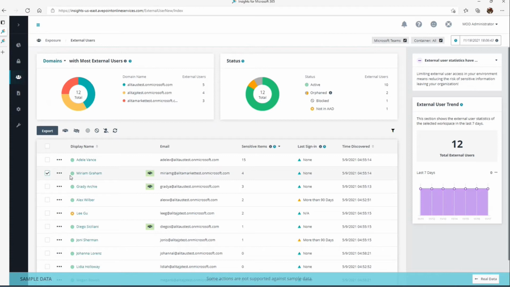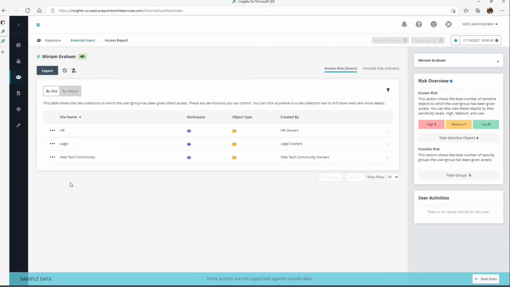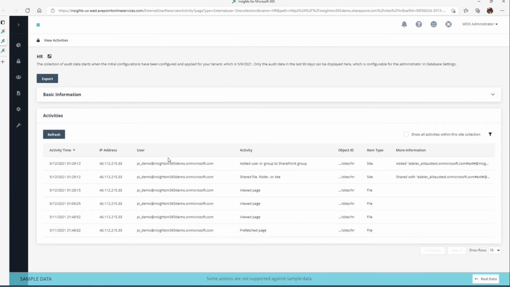So in addition to that, we can see even more detail around what has he or she accessed. So this is very insightful into seeing what were the activities this particular user did and when did they perform those activities. We can see all that information here. And the beauty of this is we can also export that out if we need to, right? So another nice feature to have to be able to keep that for historical purposes, or again, to provide that to an auditor, for example, there.